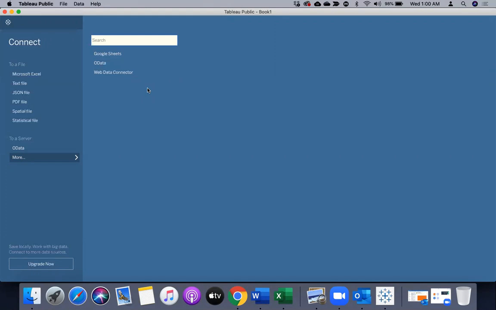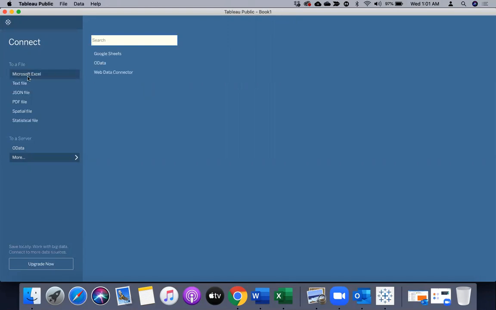The only and the biggest difference between Tableau Public and Tableau Desktop is that you cannot connect to server-based systems in Tableau Public, right? The other major difference is whatever you create in Tableau Public, you will not be able to save on your local system. But still, you can save it on tableaupublic.com or public.tableau.com so that you can share it with other people, and you can download it and edit it whenever you want. So let's cover both of these things in this video as we go forward.